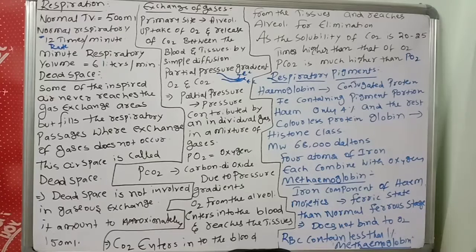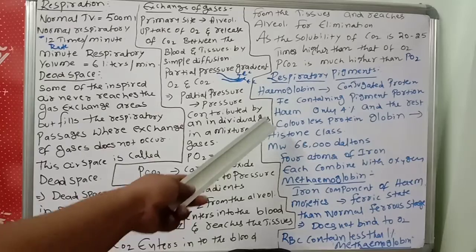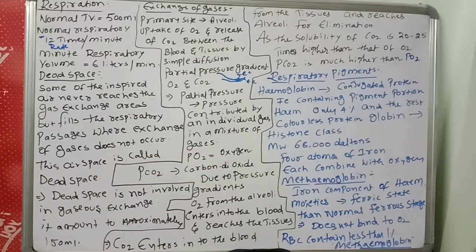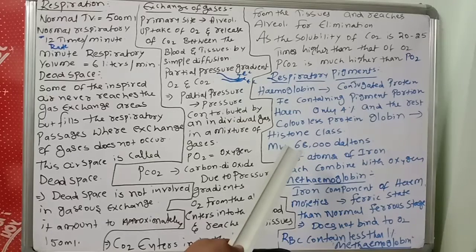Like that, the neat bits are also there. Another important one: what are heme and globin? Heme is the iron containing pigment portion, only 4%, and the rest is globin. What is the next bit? Globin is related to which class of protein? Histone class of protein. Like that, even neat bits will be there in this concept.